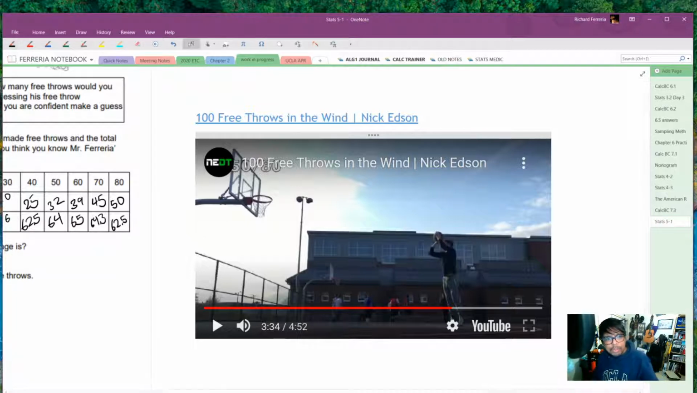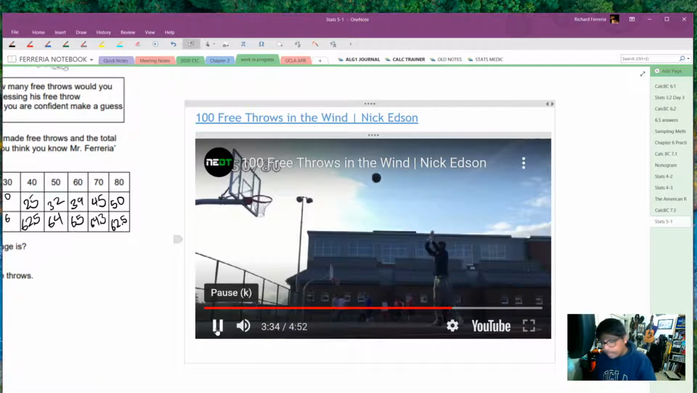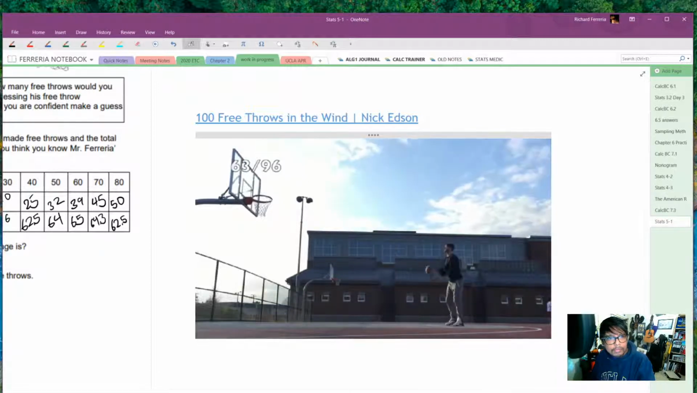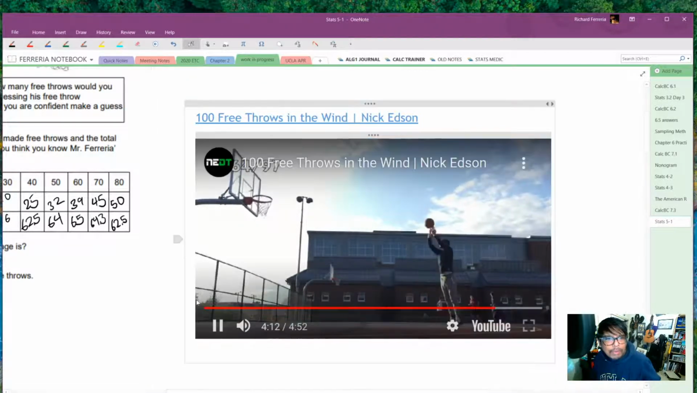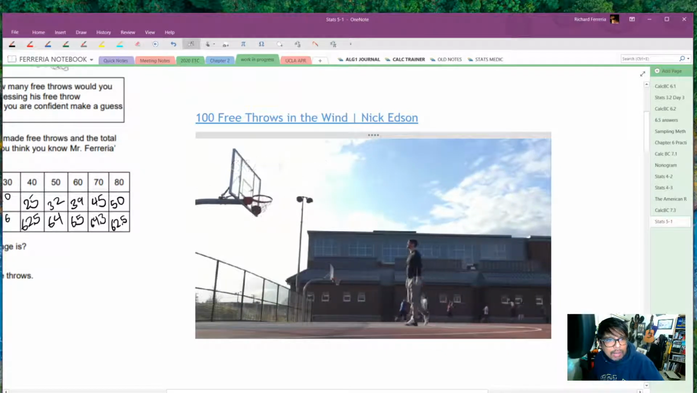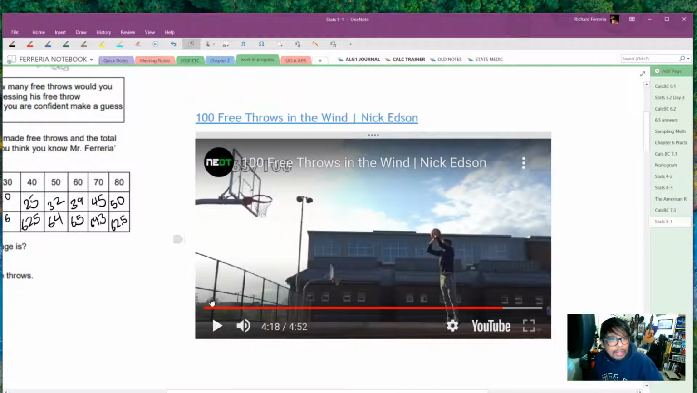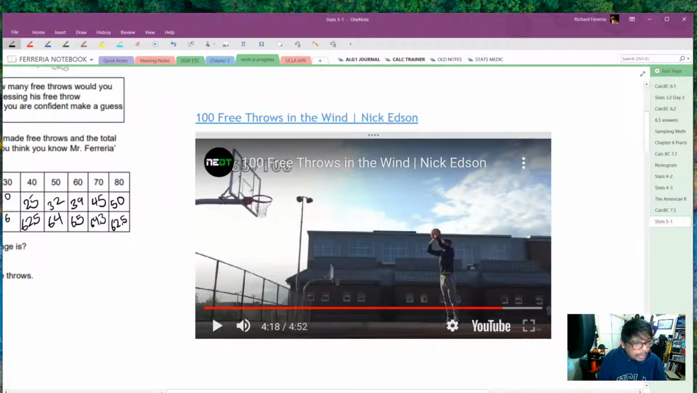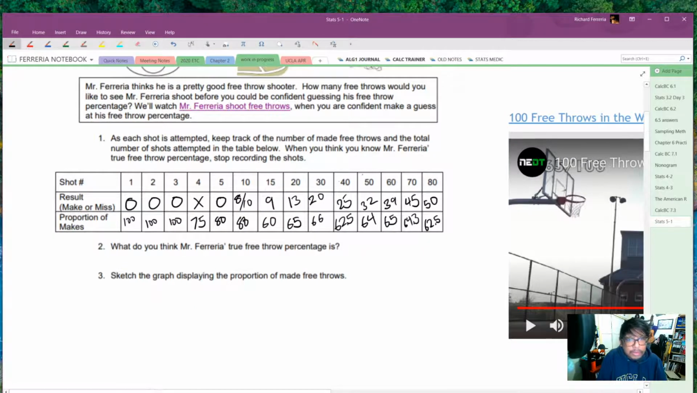I think what we'll do is just fast forward to 100 now and see where that gets us. All right, last few of them, we're at 97, 98, 99, and at 100, he made 100. So that is 65 out of 100. Back over here, 65 out of 100, for a 65%.